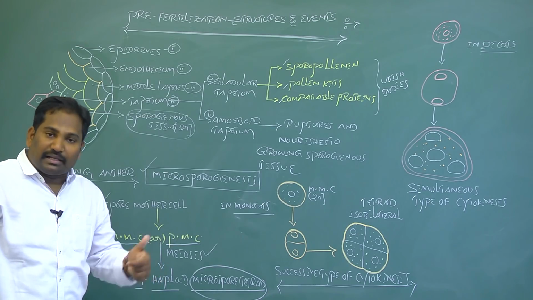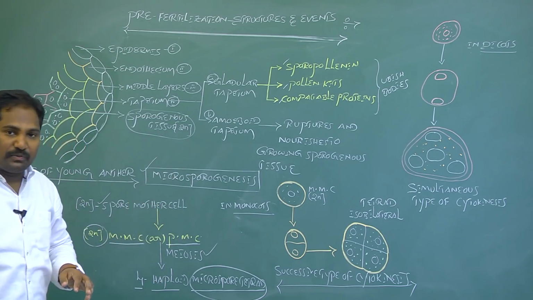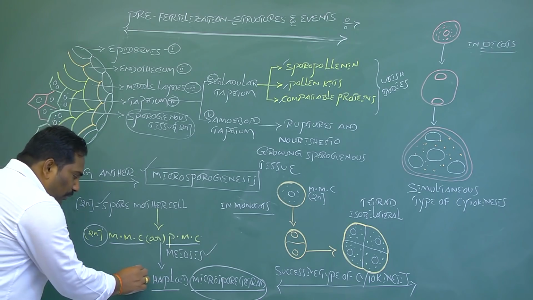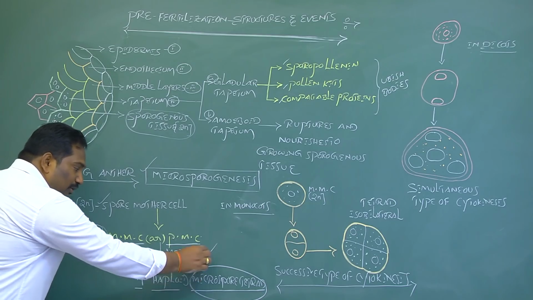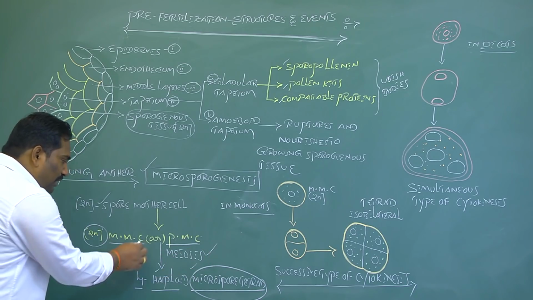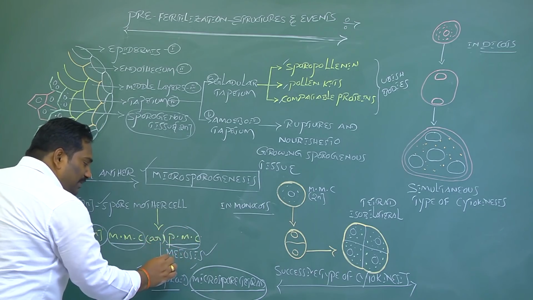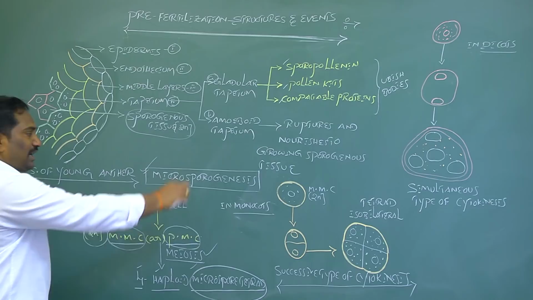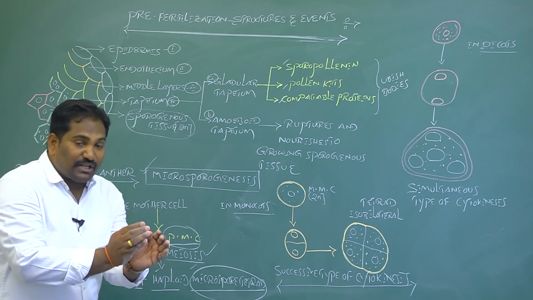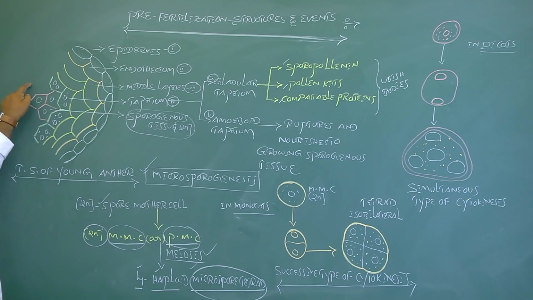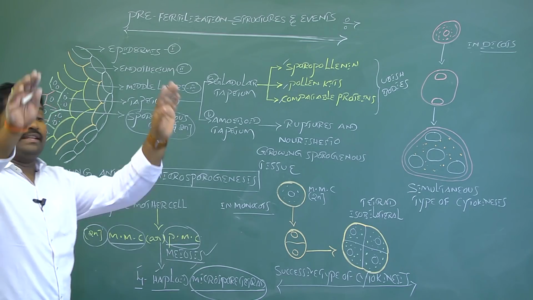Once again, I repeat the definition: the process of formation of 4 haploid microspores from a diploid microspore mother cell or pollen mother cell by meiotic cell division is called microsporogenesis. It takes place inside the pollen sac or microsporangium.